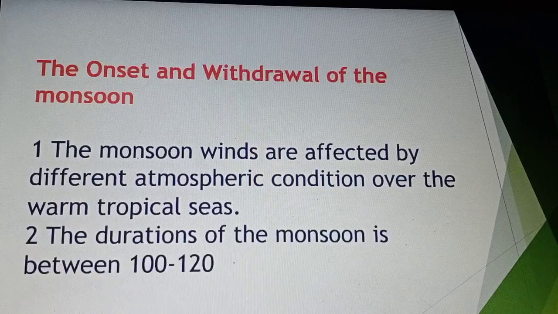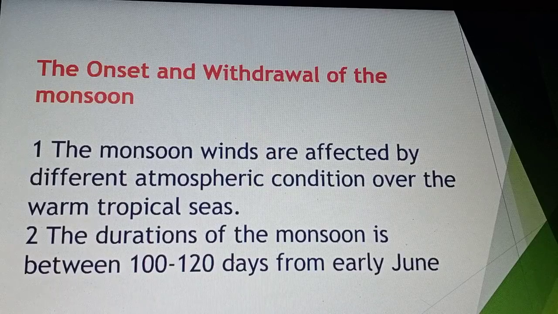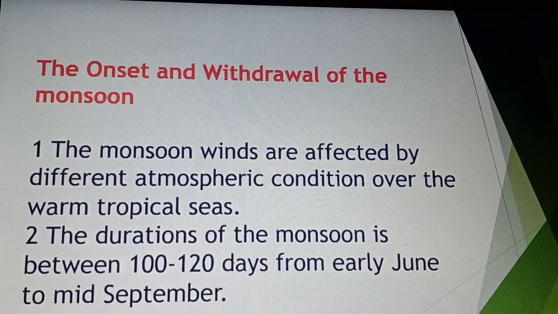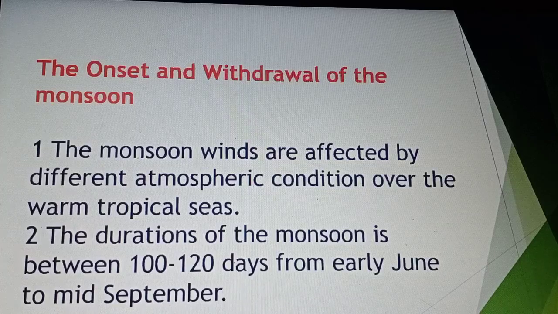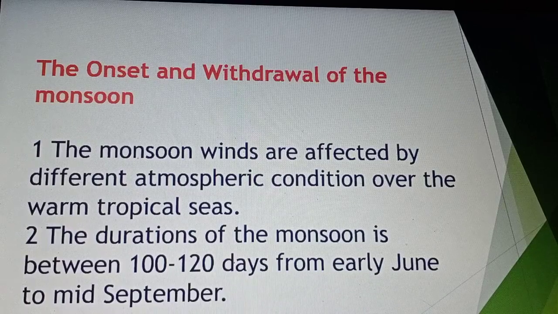The duration of the monsoon in our country is between 100 to 120 days, from early June to mid September. The climate of India is monsoon type climate, and the monsoon comes from the southwest part of the country. This is called the onset of monsoon.